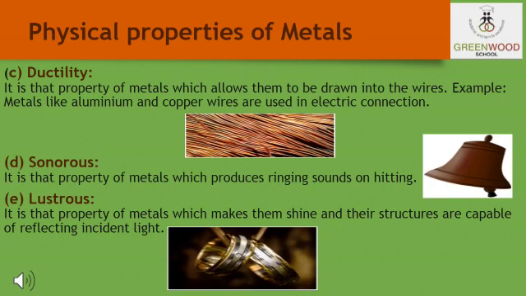Okay, now the next property is lustrous. What is that? It is the property of the metals which makes them shine. Yes, as you see, your mothers wear necklaces and jewelry of gold and silver because they have a particular shine in them, and their structures are capable of reflecting incident light also. So metals like gold, silver, copper and platinum have the lustrous property. That means they shine.